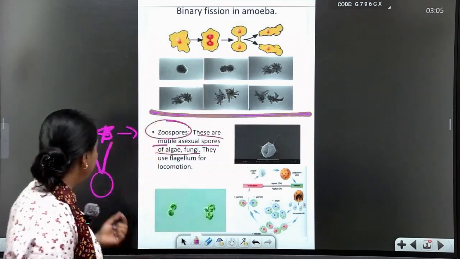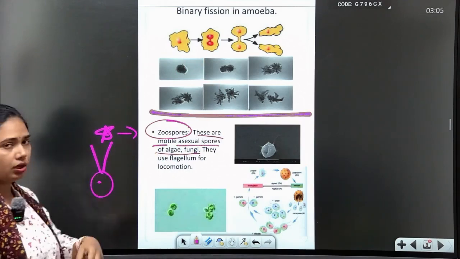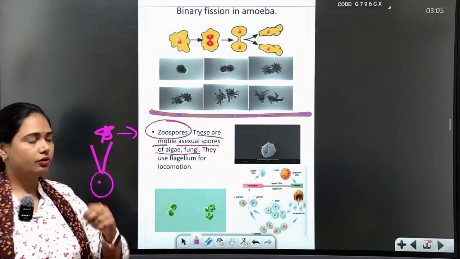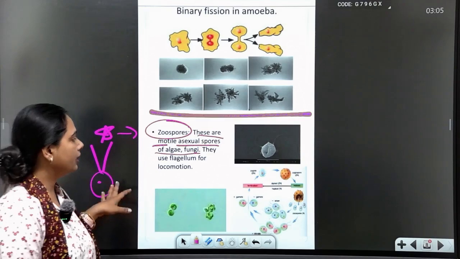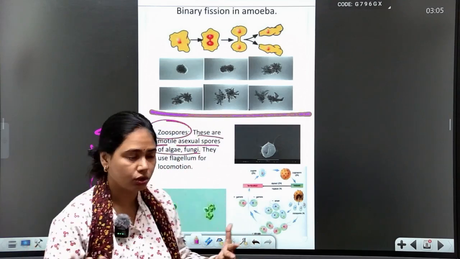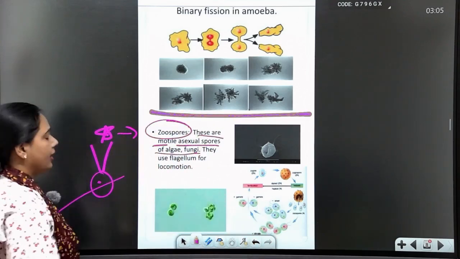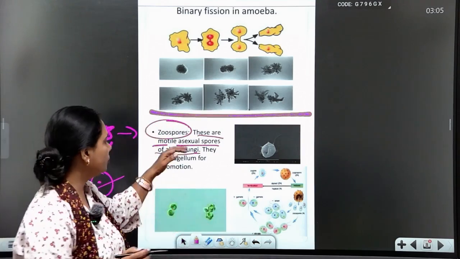These spores are called zoospores, which also divide in the same binary fission pattern. So this is called zoospores.